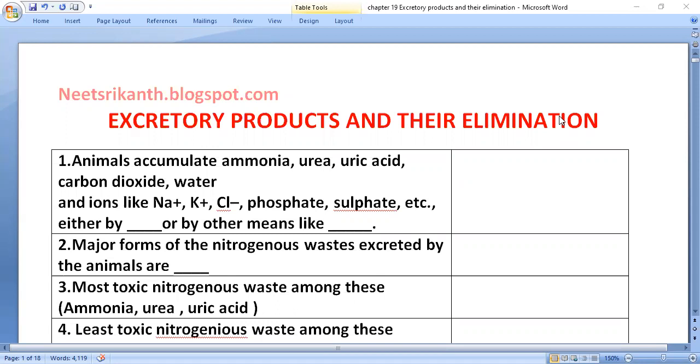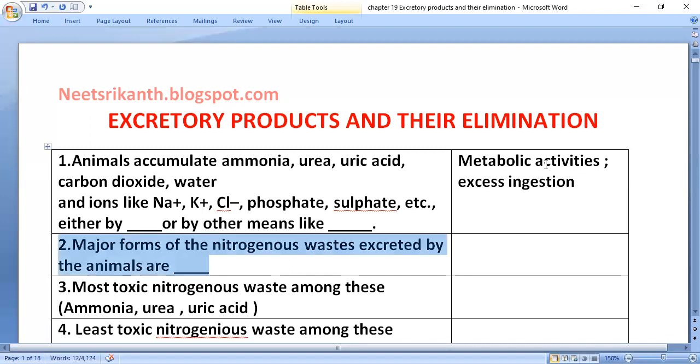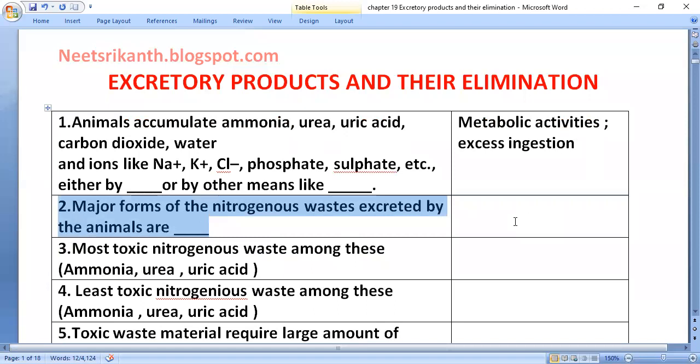NCERT single sentence questions, excretory products and their elimination. Animals accumulate ammonia, urea, uric acid, carbon dioxide, water, and ions like sodium, potassium, chloride, phosphate, sulfate, either by metabolic activities or by other means like excess ingestion. They release sodium, potassium, chloride, phosphate, sulfate, etc.